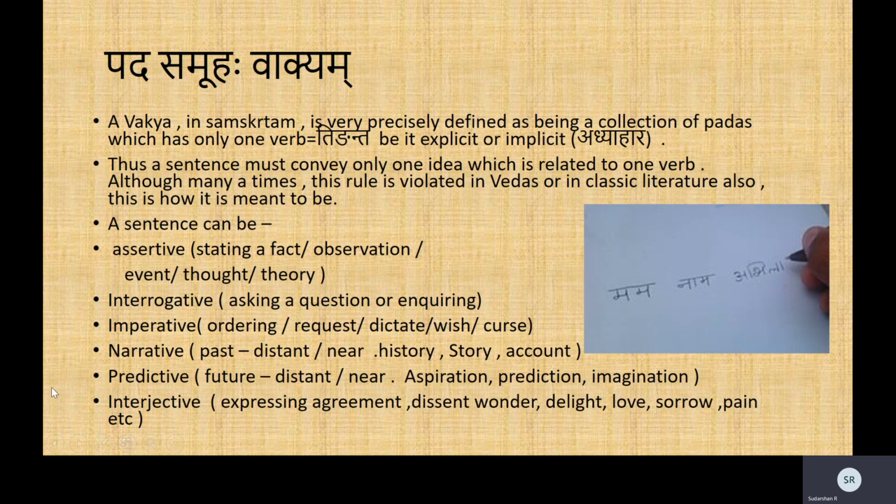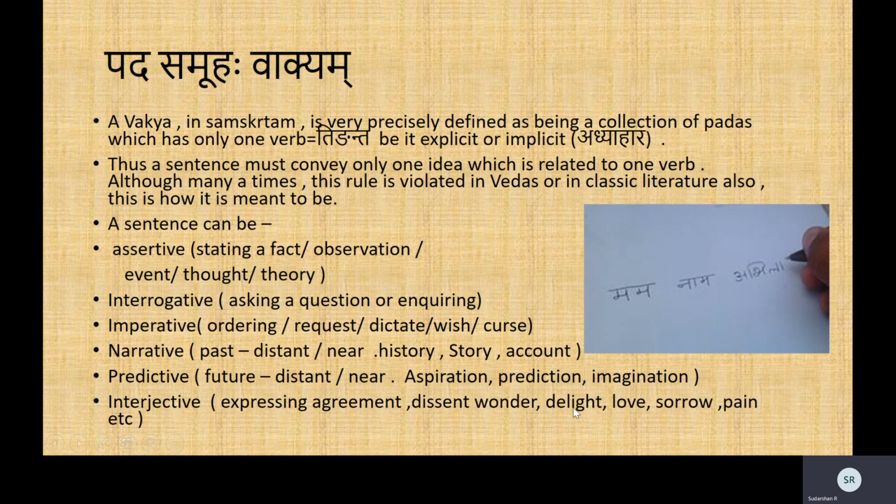So three or two. And then interjective is where you express poetically some wonderment, some agreement. You say, is that a sentence? Yes, it is, because you're agreeing to something. So it is bhavatu, yes, let it happen. That is an agreement. So na is a dissent. That is a sentence by itself. Na, no. Then wonder, aho. Ha is sorrow, pain. All of these are interjective sentences, interjections. These can also be considered as independent sentences because they're expressing an entire idea through words.